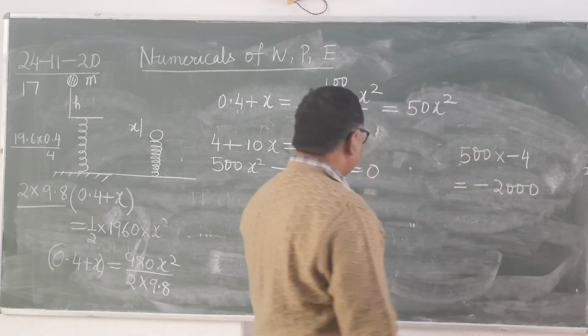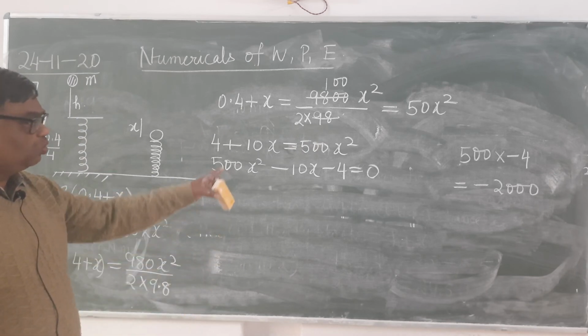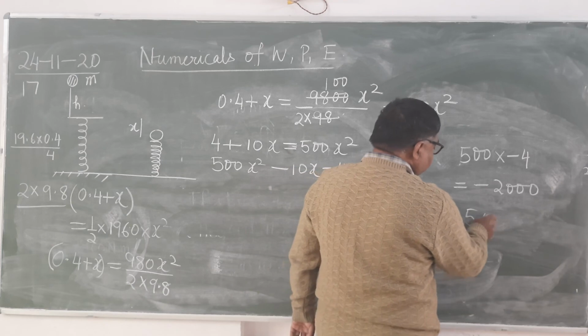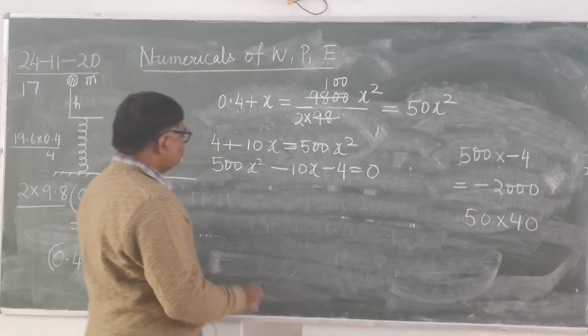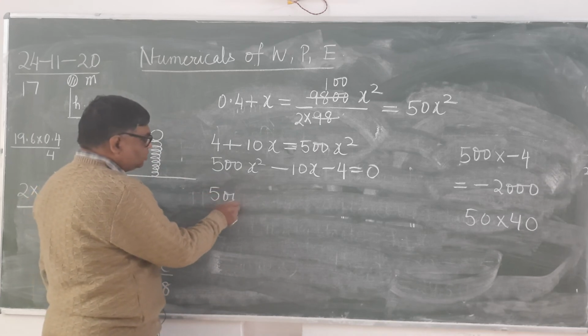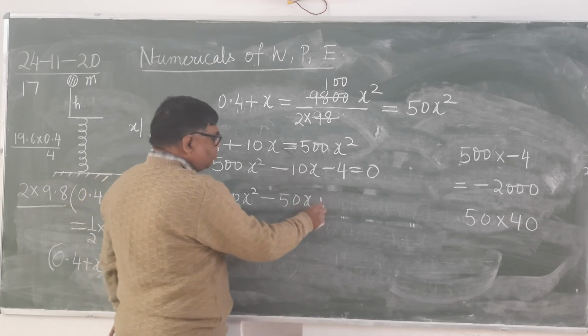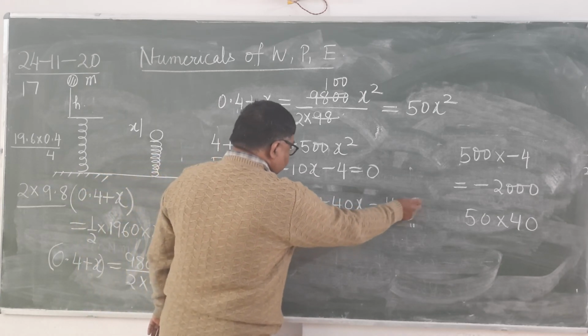Now find two factors of 2000 whose product is 2000 and whose difference is 10. So it is perhaps 50 into 40. So you do this: 500 x square minus 50x plus 40x minus 4 equals to 0.